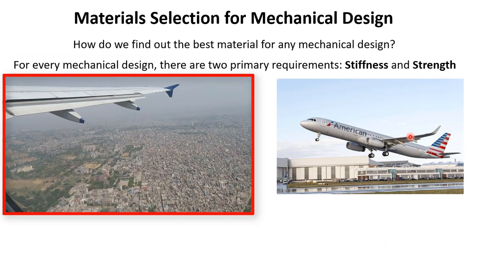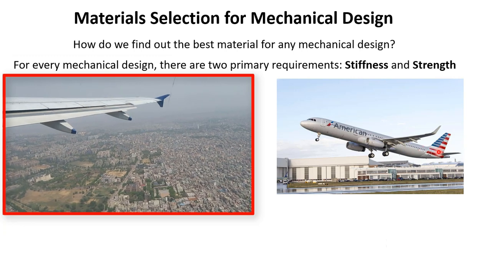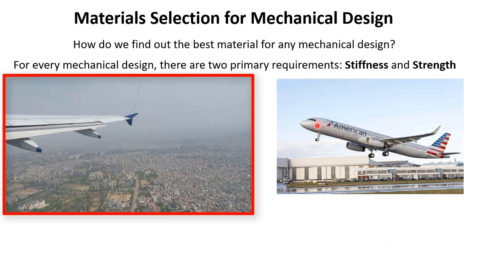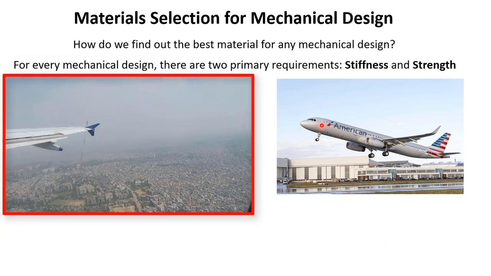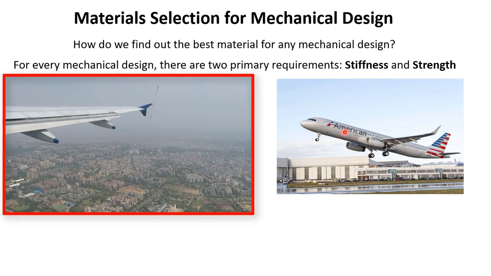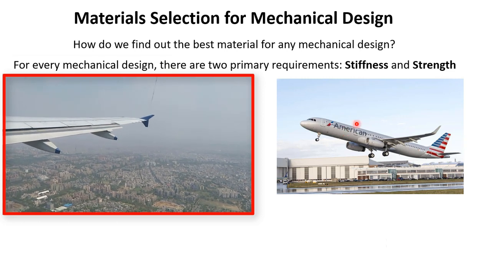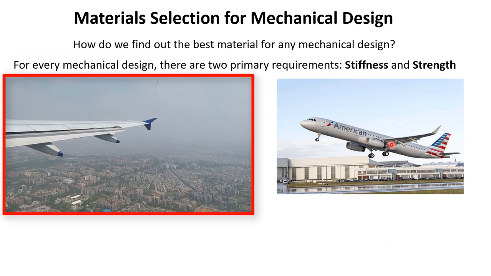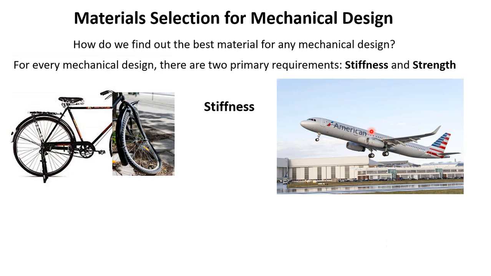The fuselage part is quite rigid, quite stiff, because any movement in the fuselage will lead to some problem in the aerodynamic property of this airplane. Similarly, the landing gears, the engine parts, and the tail parts all have to have very precise stiffness, but with lightness. So this is a special requirement which we did not have to look for in the bicycle.